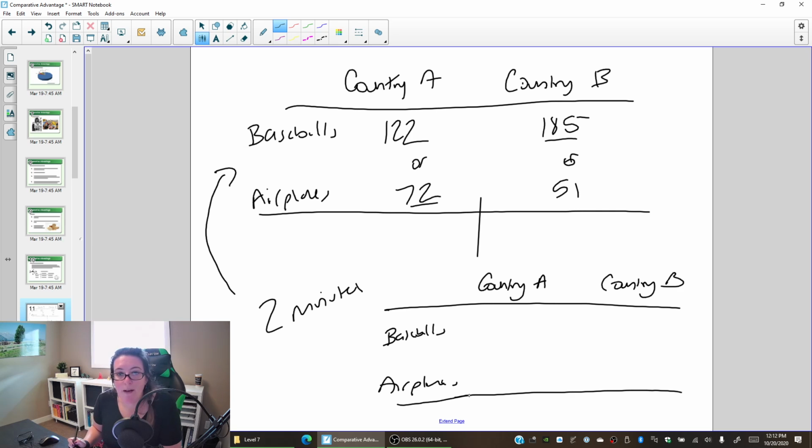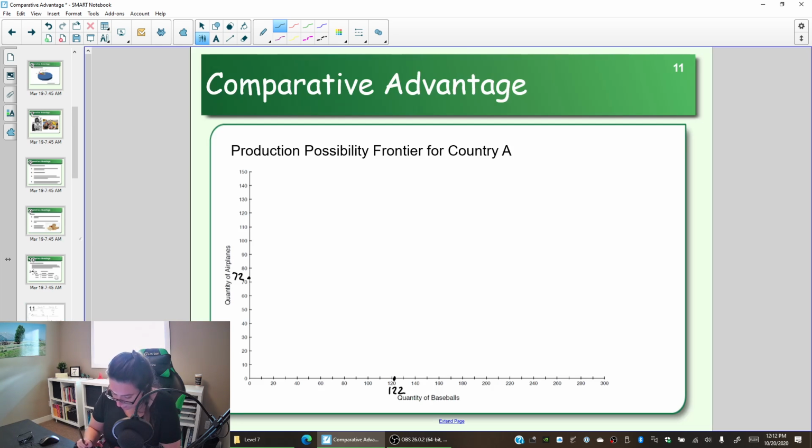So if we spend half the time on baseballs, we would make half the number of baseballs. So country A would make 61 baseballs. And if they spent the other minute on airplanes, they would make half the number of airplanes. So 72 divided by 2 is 36. We can show this on our production possibility frontier. We're going up 61 and over at 36. Okay, so that is a single point on the production possibility frontier.